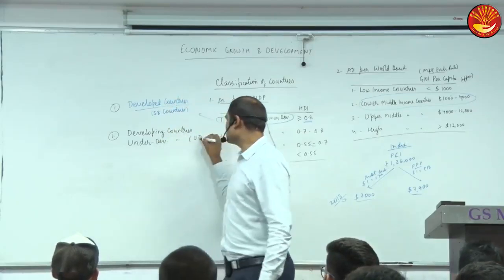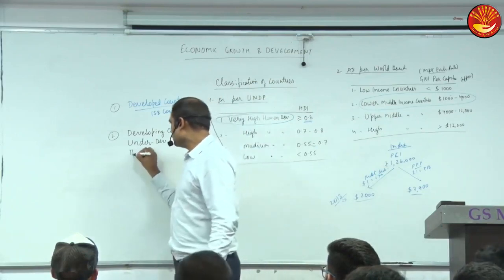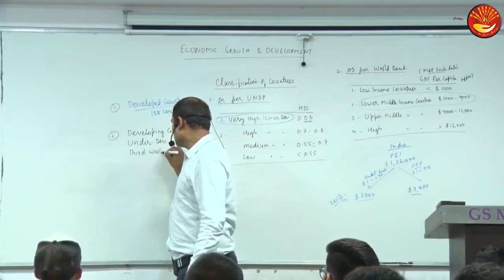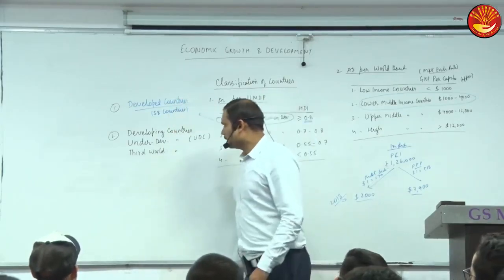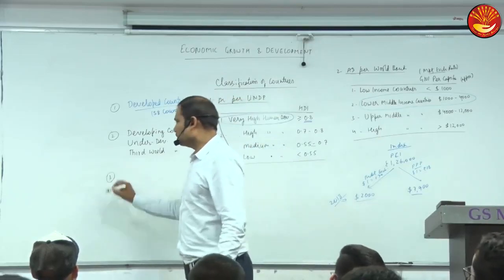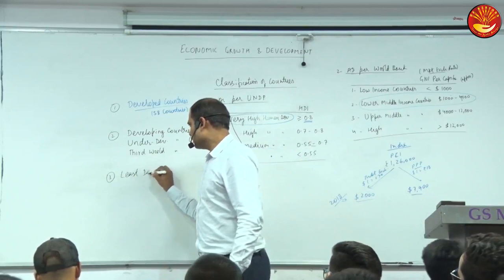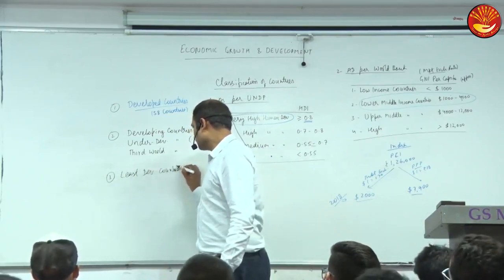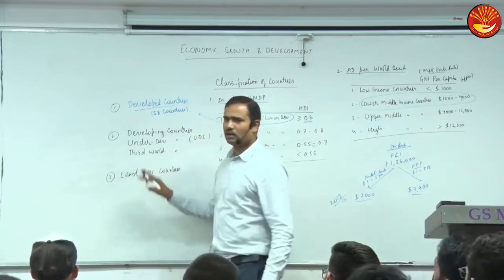Underdeveloped countries are called UDCs, and also called third world countries. These are the terms. And one more classification, least developed country. So practically, which is used, this one.